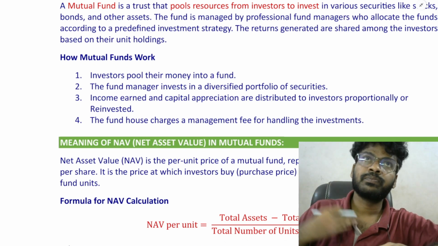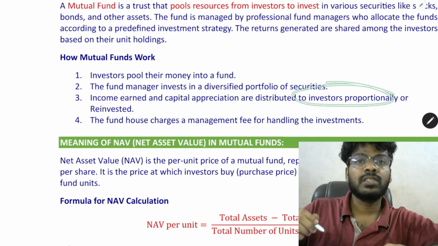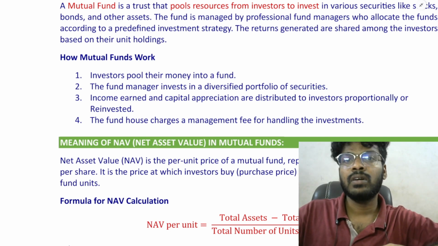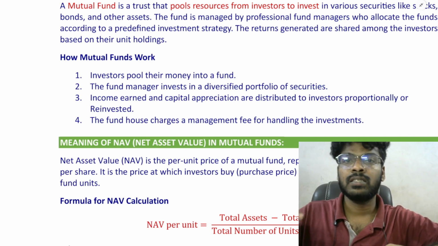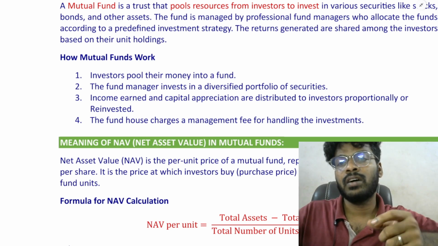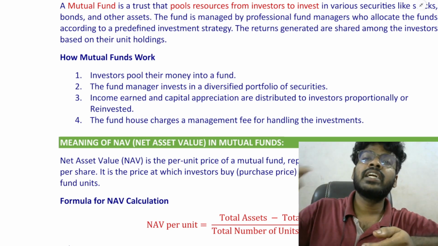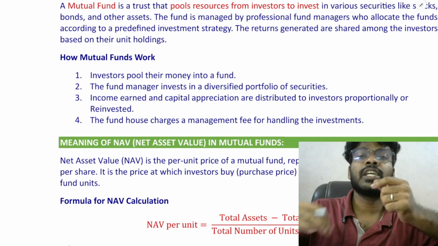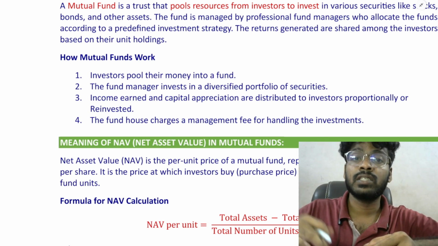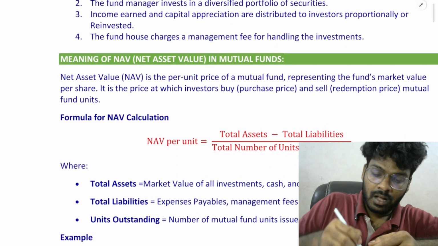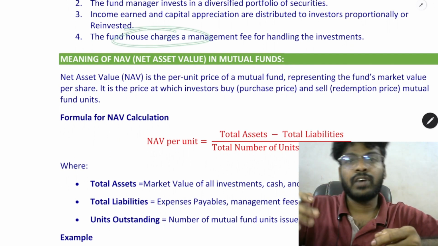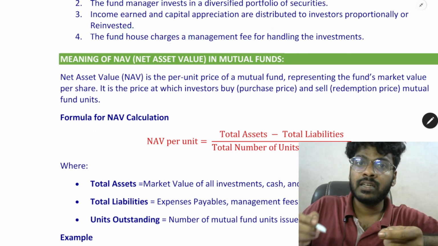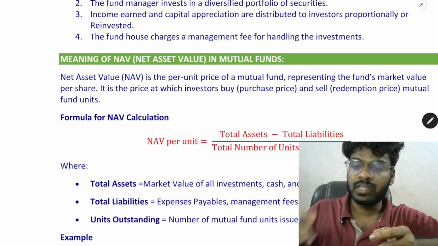If I want to invest in a payout fund, I will get an income on a periodic basis. If I don't want income from the mutual fund, the income generated by the mutual fund will be reinvested in the mutual fund units, and new units are allocated to the investor. Next, for handling the funds, the fund house will charge annual charges to the investor.